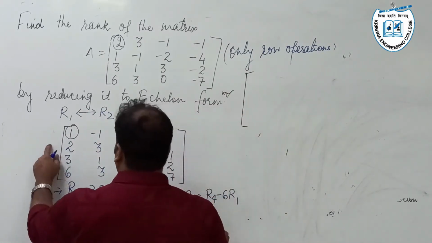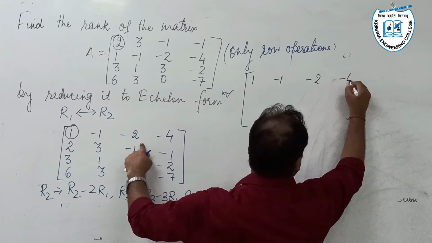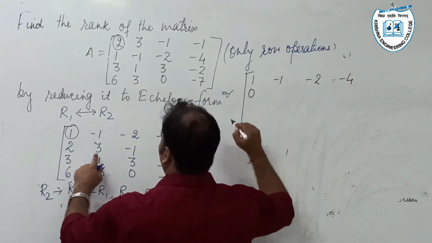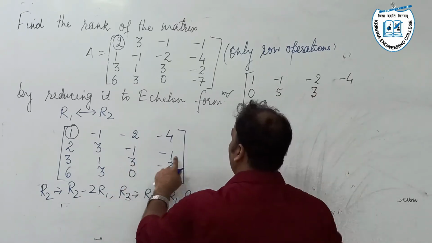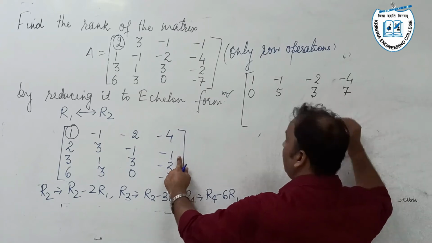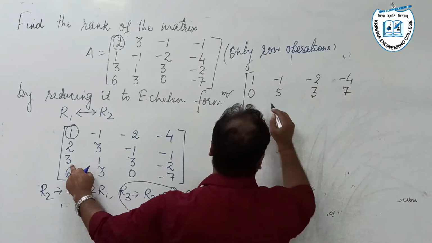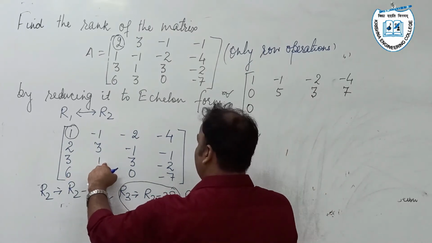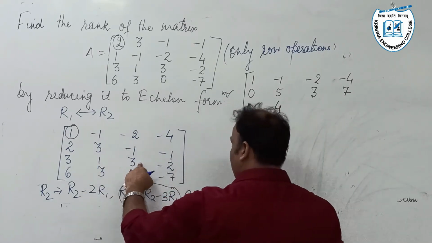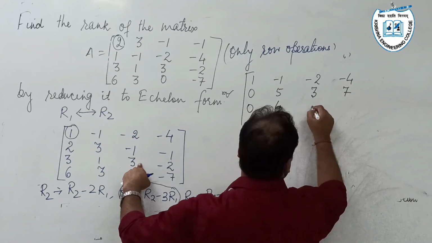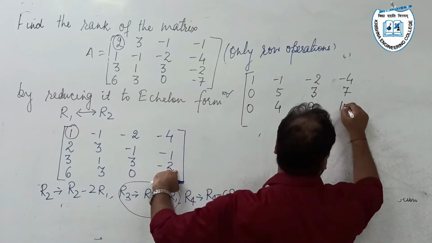This operation reduces the matrix to the form 1, -1, -2, -4; 0, 3+2=5, -1+4=3, -1+8=7. Then R3 minus 3R1: 3 minus 3 is 0, 1 plus 3 is 4, 3 plus 6 is 9, and -2 plus 12 is 10.